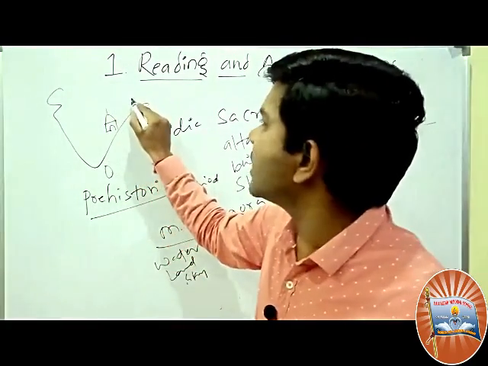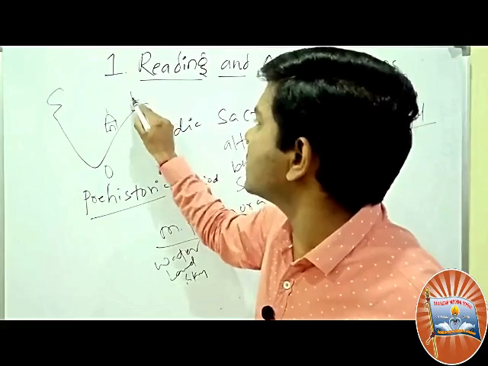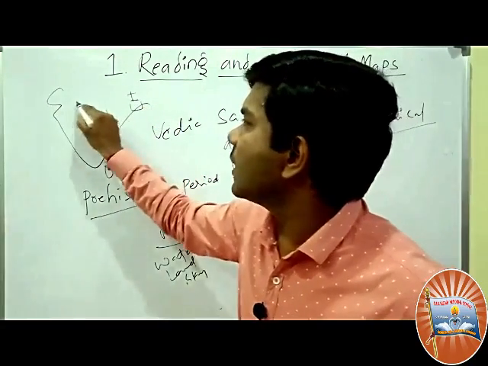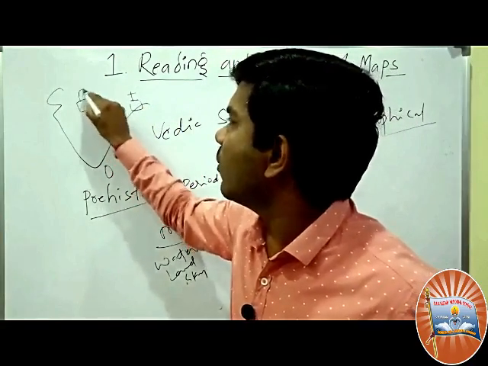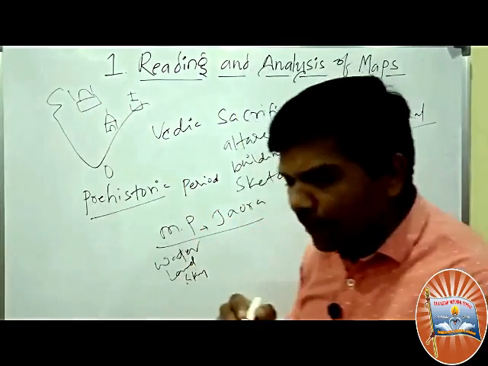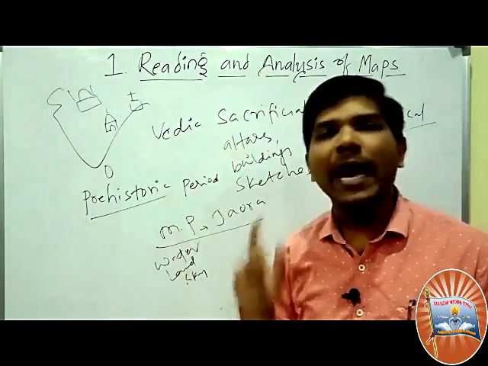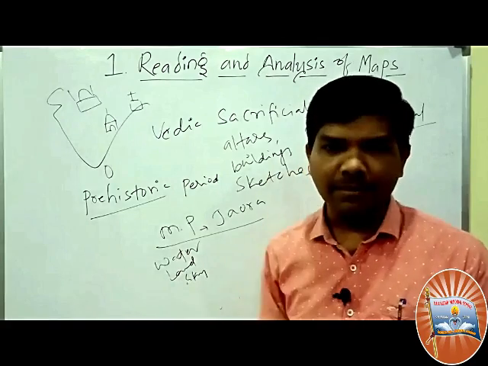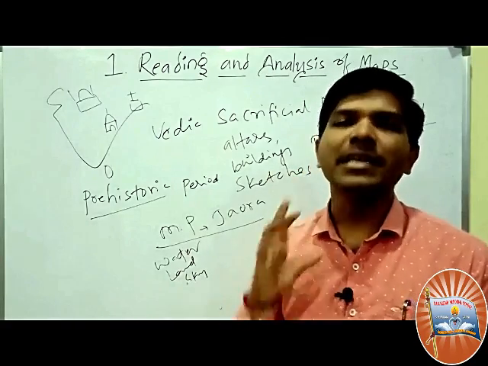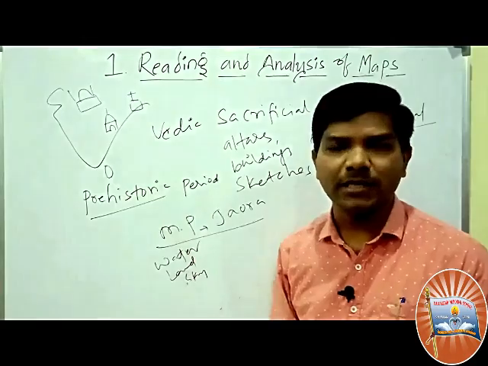For example, here one church is there, with the cross as the symbol. Here, for example, one mosque is there, so they draw a mosque. So certain pictures were also made by the people who made maps for the pilgrims or pilgrim centers, to identify the pilgrim centers.